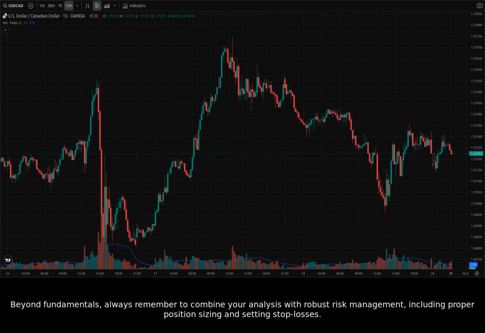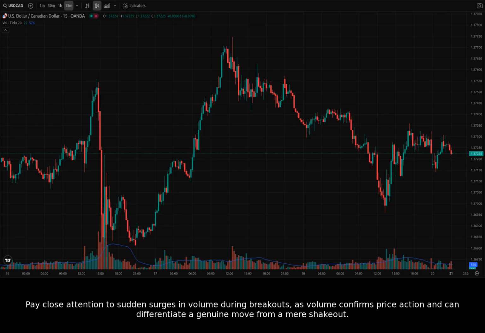Beyond fundamentals, always remember to combine your analysis with robust risk management, including proper position sizing and setting stop losses. Pay close attention to sudden surges in volume during breakouts, as volume confirms price action and can differentiate a genuine move from a mere shakeout.